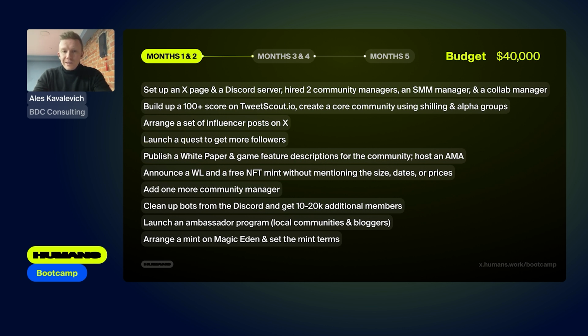The next task was to increase our Twitter score to the minimum trust mark of 100 plus. Obviously, in the beginning, we had a complete 0. So in order to get 100 plus points in the Twitter score, we analyzed this indicator on the tweetscout.io service. We had to actually text everyone with whom we communicated directly, whether it was a blogger, a partner, a friend, or an employee, literally anyone who was connected to our project in any way. So we asked everyone to subscribe to our Twitter profile on a mandatory basis. And thus, in about a month and a half or 2 months, we scored more than 100 points. I'll talk about it a little bit more on the next slide.